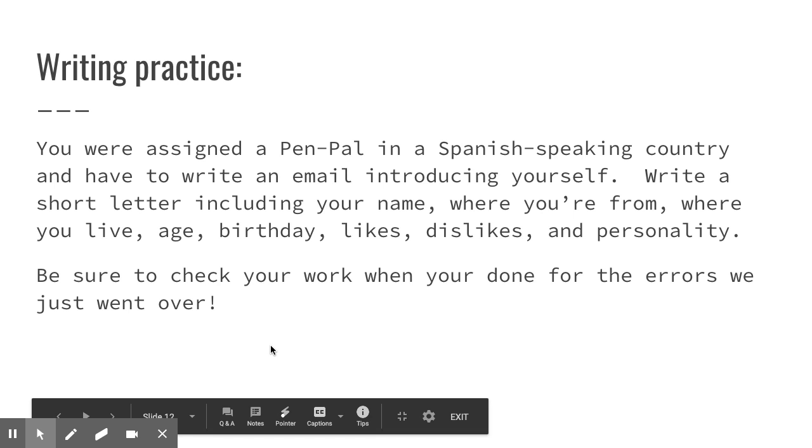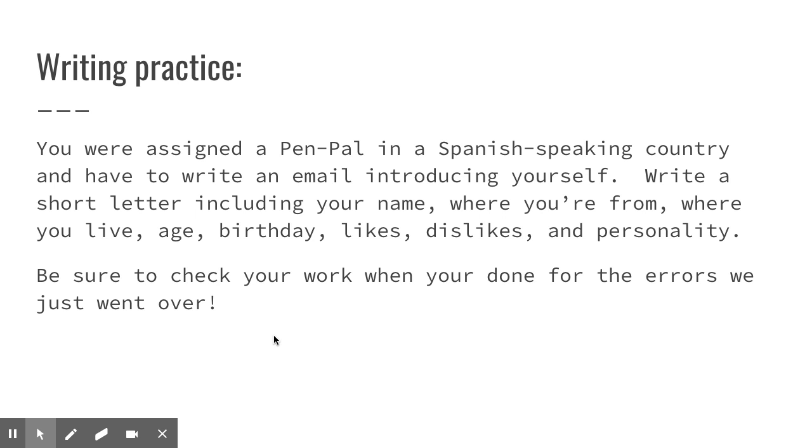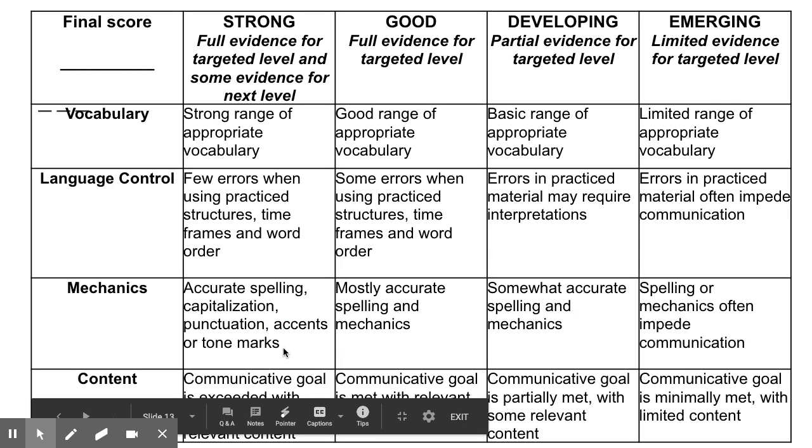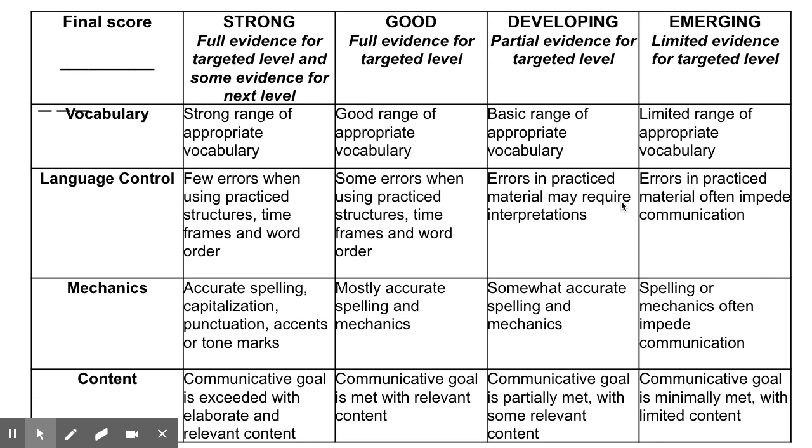And then remember also, in order to get a 100% score on this, you don't want to just include what's in the prompt. Also try to challenge yourself and include some extra things that aren't in the prompt. So in order to get a perfect score on this, you want to use a strong range of vocabulary, few errors when using practiced structures.